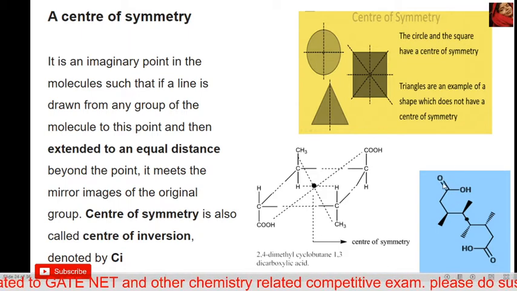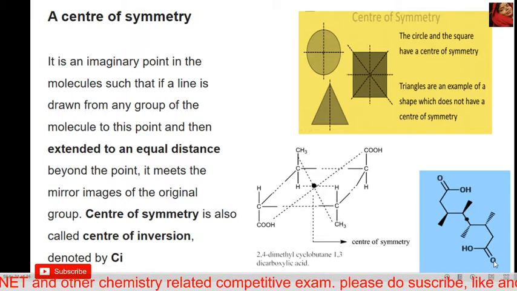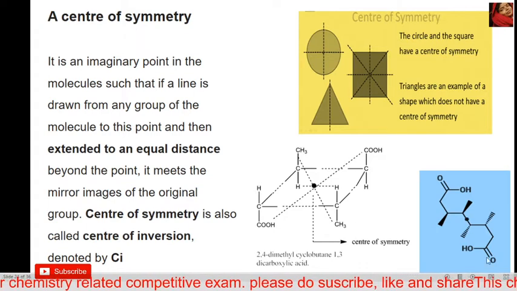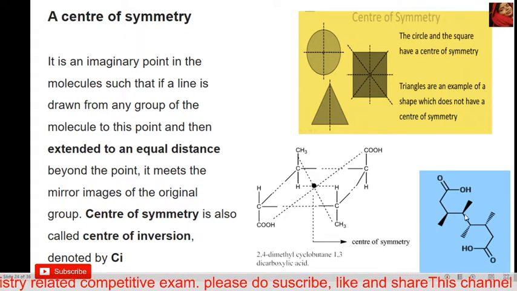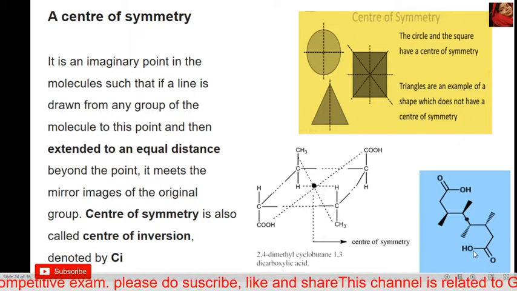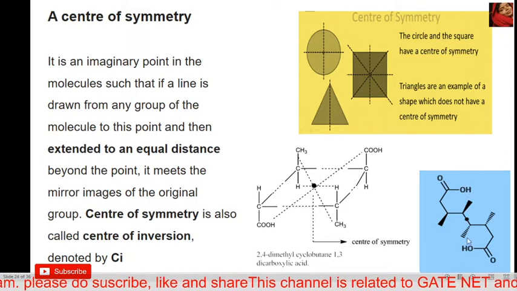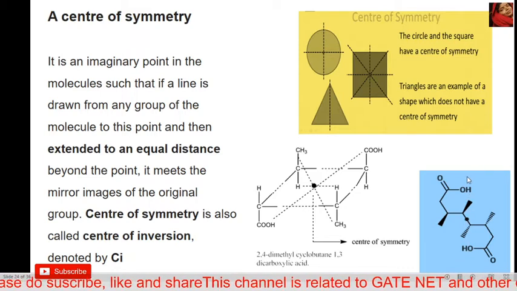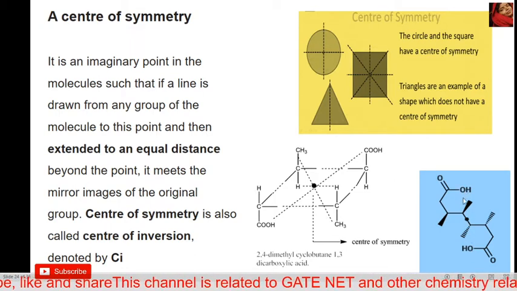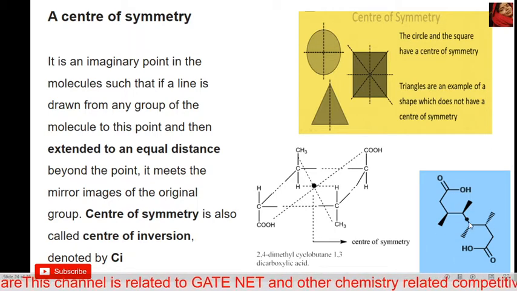Here is a hydroxy group and here is a hydroxy group, and the distance from this point to this point and from this point to this point are the same. So if the imaginary line passes through the center, this compound also has a center of symmetry.